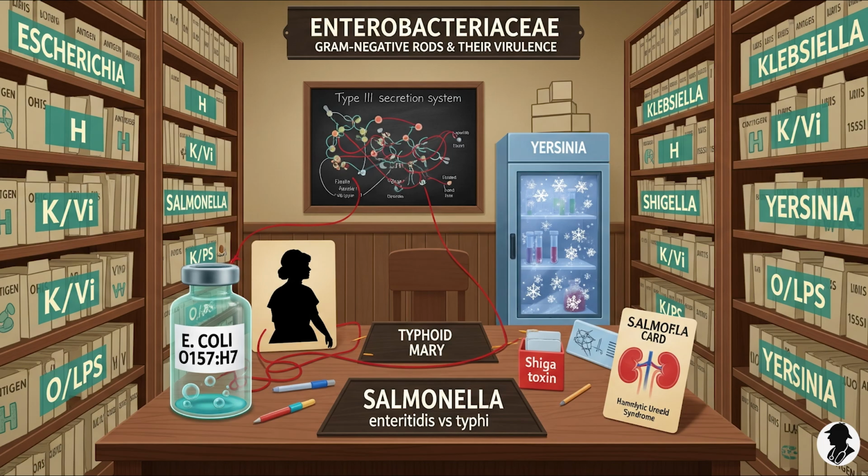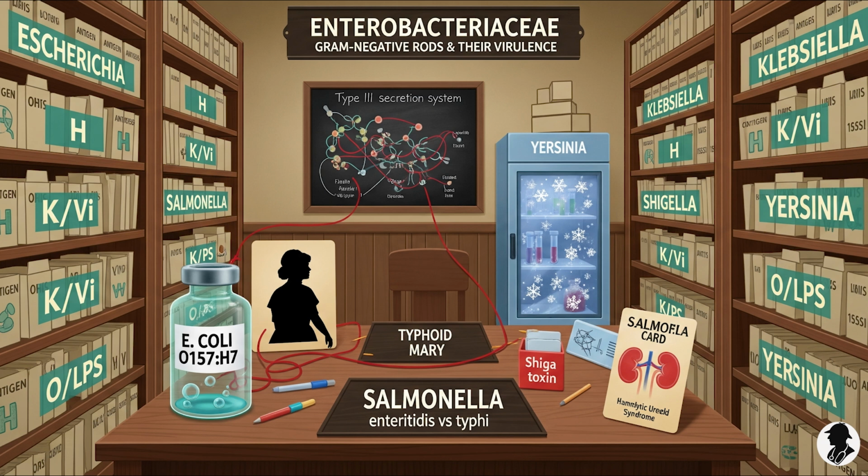Transmission is usually fecal-oral. Contaminated food, water, undercooked beef, unpasteurized milk. That's typical, yes. But as you said, not all pathogenic E. coli are created equal. Different strains or pathotypes cause different diseases using different mechanisms. We can categorize the major gastroenteritis-causing strains with the acronym MEATS, each with its own signature attack style. Okay, let's break down MEATS.